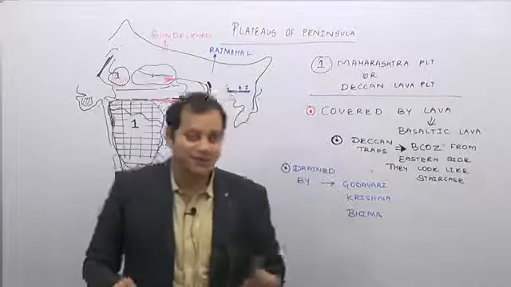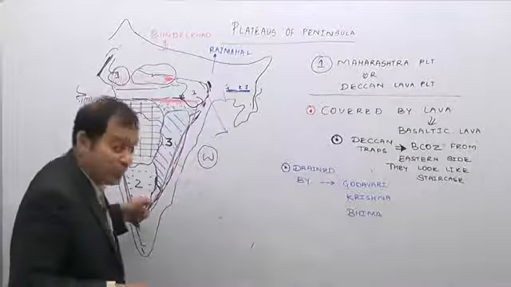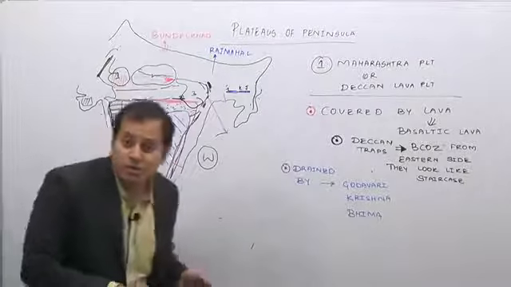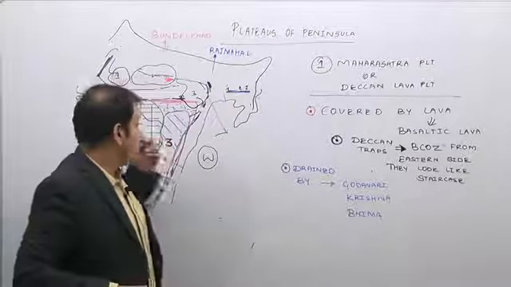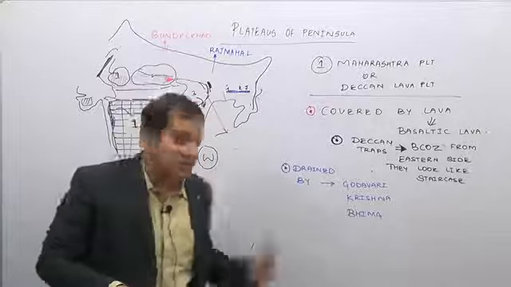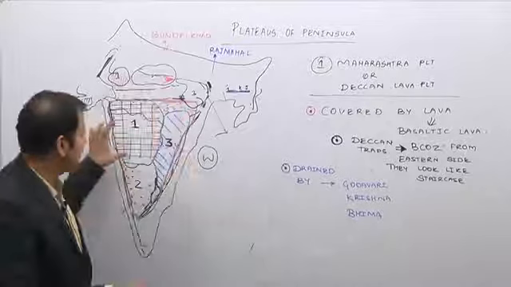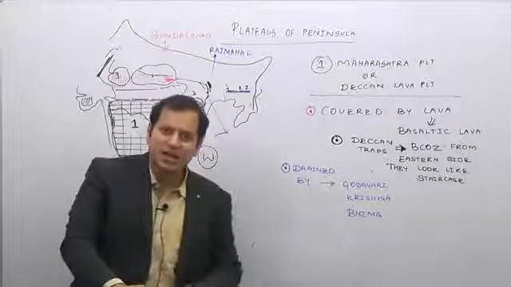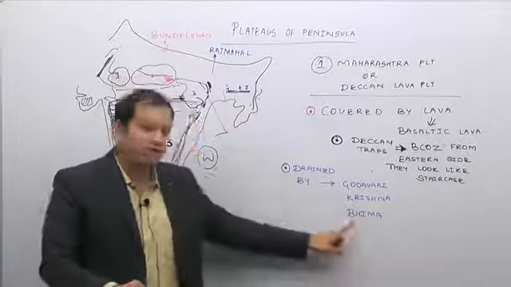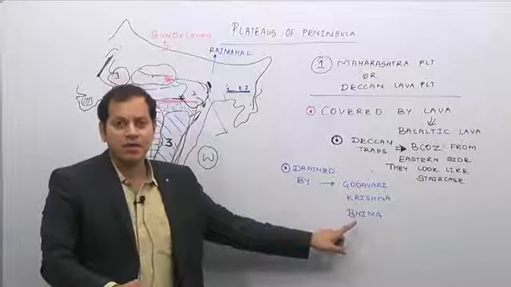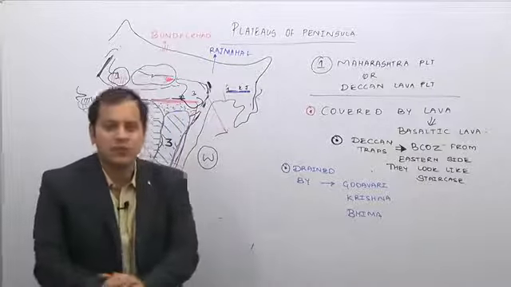Kaveri is not here. Why? Because Kaveri originates in the Karnataka plateau and goes to the Tamil Nadu region. Penneru is not here. Penneru is a river in the eastern coast of India. So here the major rivers are Godavari and Krishna, and one of the bigger tributaries of Krishna, that is the river Bhima. So the Krishna-Bhima you can consider as one system.